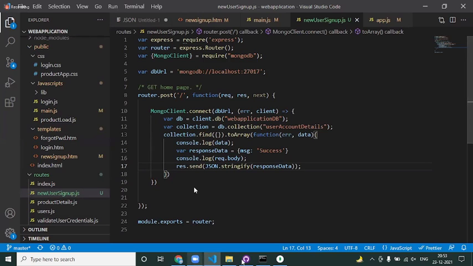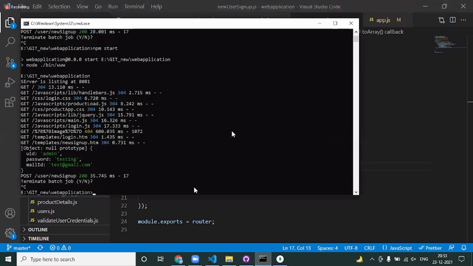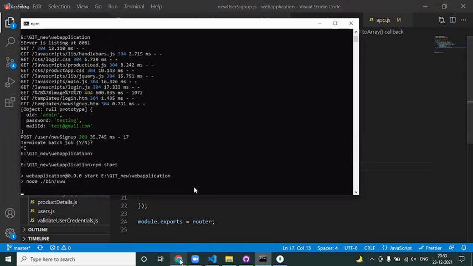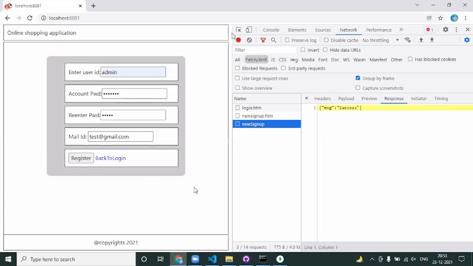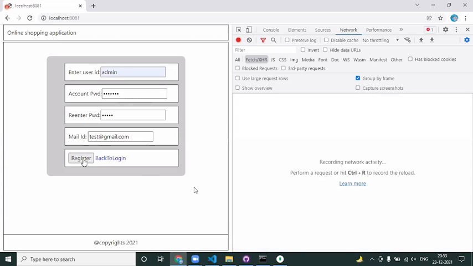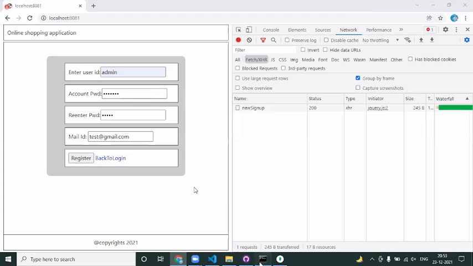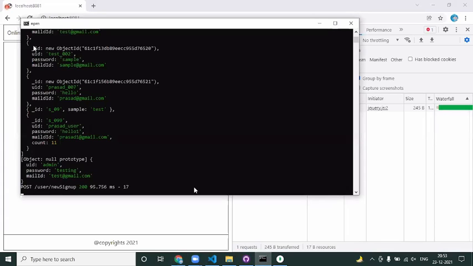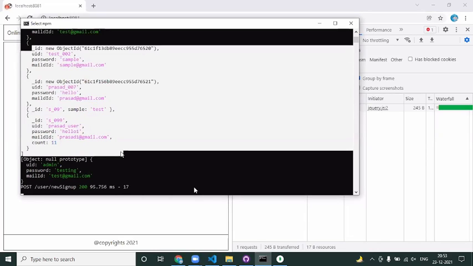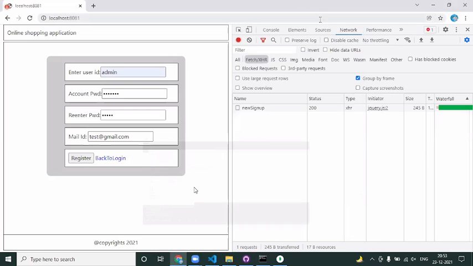Okay, save this guy, do some restart here, npm start, go back to this guy. Now I click on the register. You go back to the database. Could you able to retrieve the data? Implies you could able to connect to the MongoDB with the collection what you wanted.